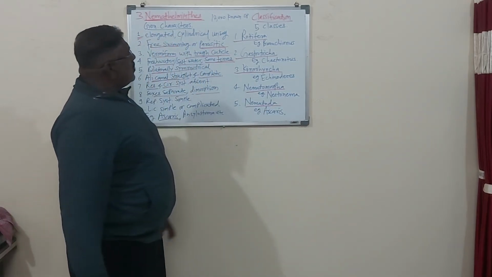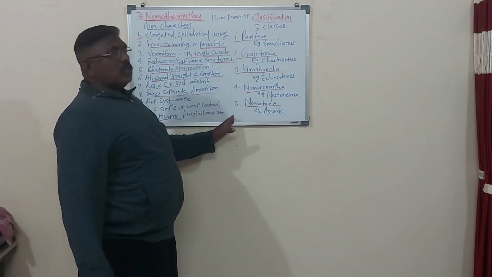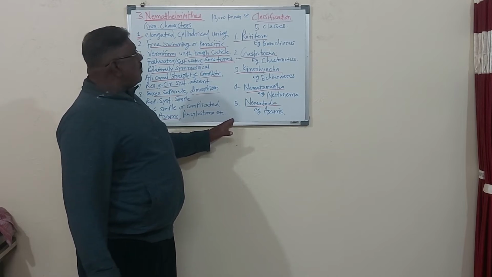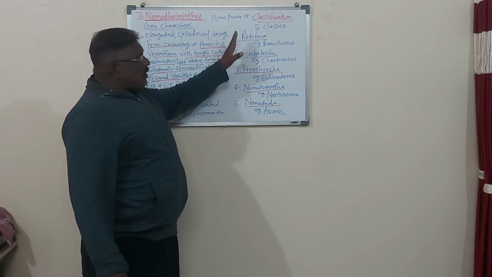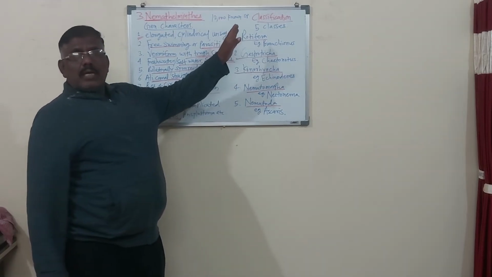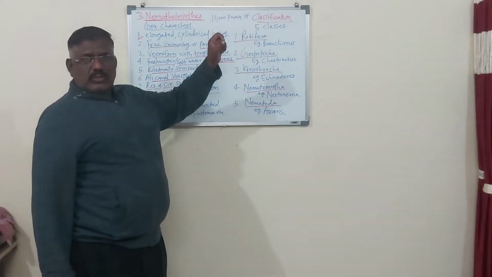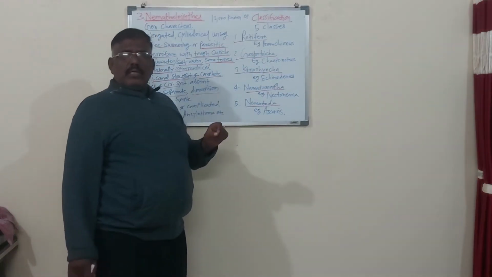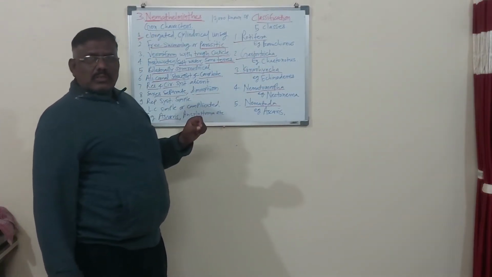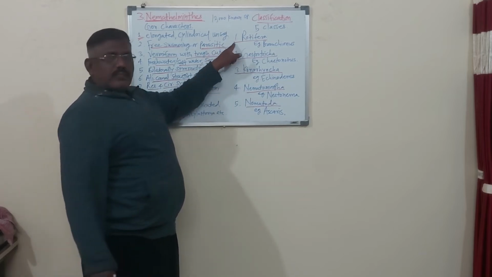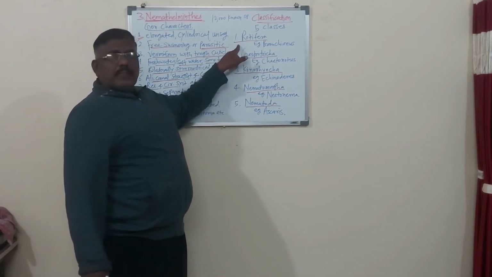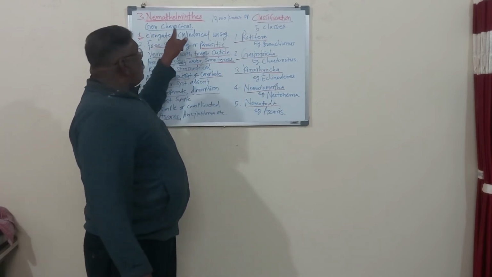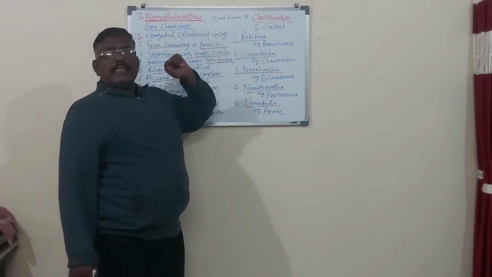So remember, these are the 5 classes of the Nemathel phylum. Each class has peculiar characters, and on the basis of those peculiar characters, the class is made. So as per the syllabus, we have to classify the Nemathel with examples.